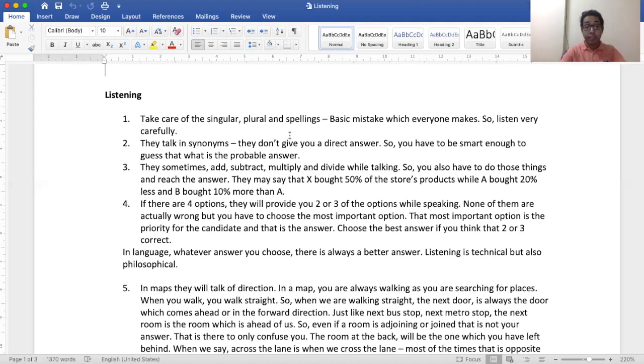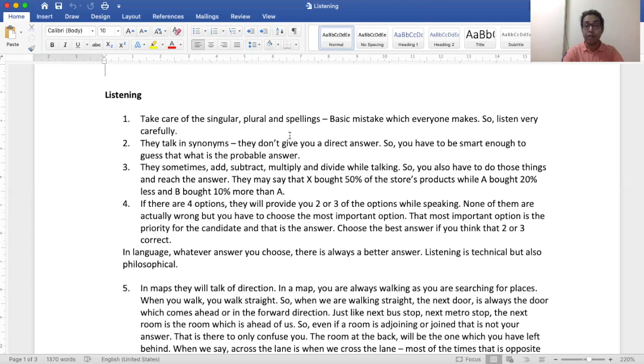Suppose they are giving you four options. So they would provide you two or three of the options when they are speaking. So none of these options are wrong, but you have to choose the most important option. That most important option is the priority for the candidate, and that is your answer. Even if you think that two or three answers might be correct for one question, in MCQs, you choose the best answer. See, because this is not exact mathematics. There are some techniques, but this is not mathematics or science where you have an exact answer.